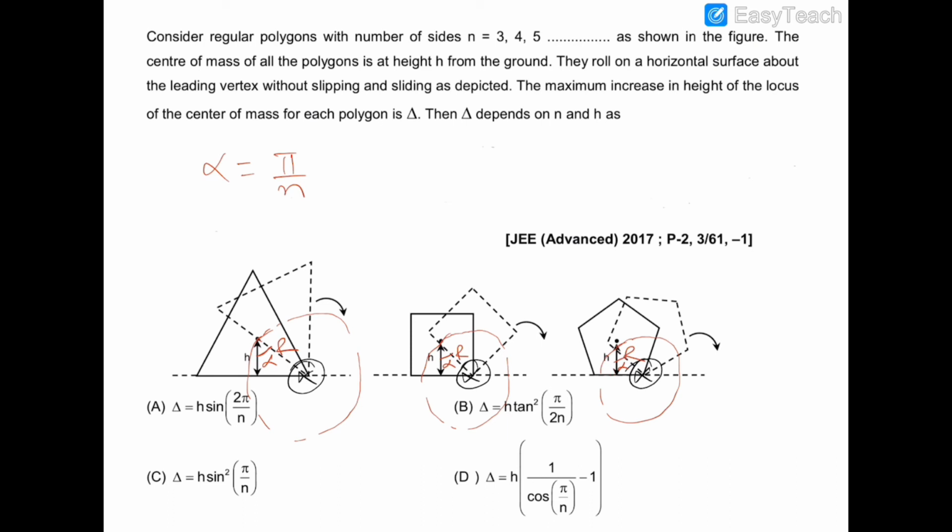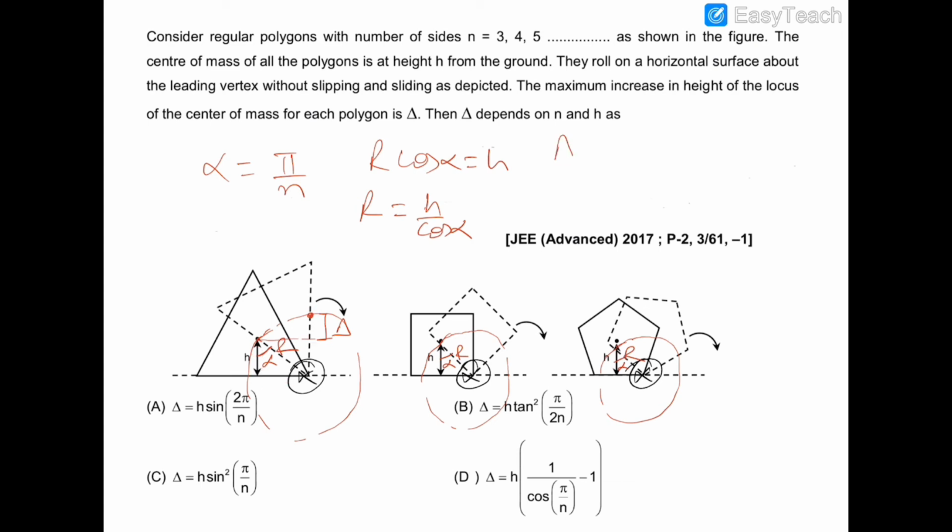So we have to find out this r. We can see that the component of r, which is r cos alpha, is h. So r cos alpha is equal to h, so r is equal to h upon cos alpha. Now we have to find this height delta, which is the difference of the maximum height and the current height.